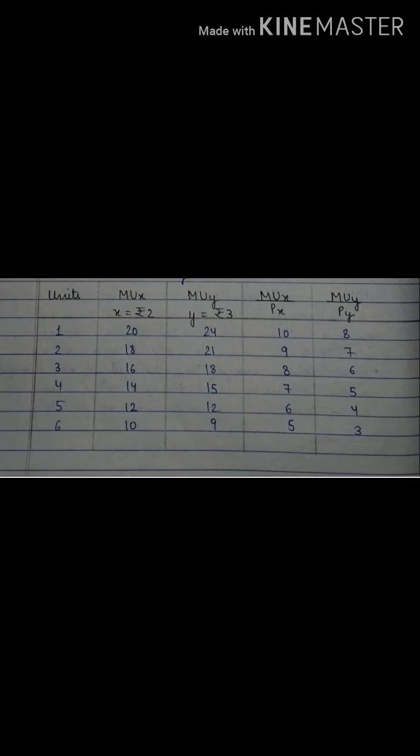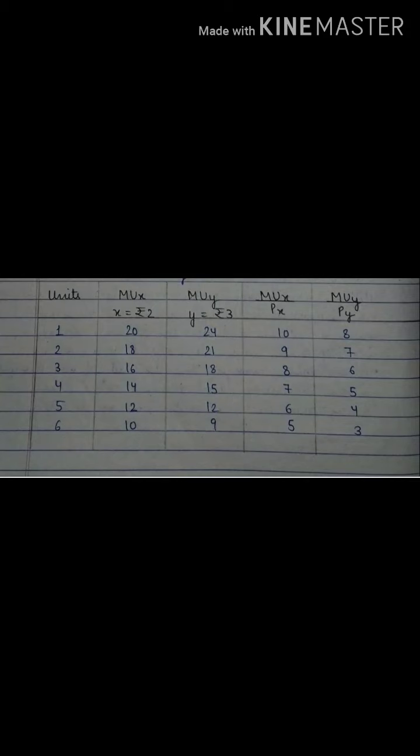Likewise, we will check the second case, that is 7. Now 7 again has a match for X commodity, but when we consume 2 units of Y, we get the marginal utility of money MUM for Y as 7.